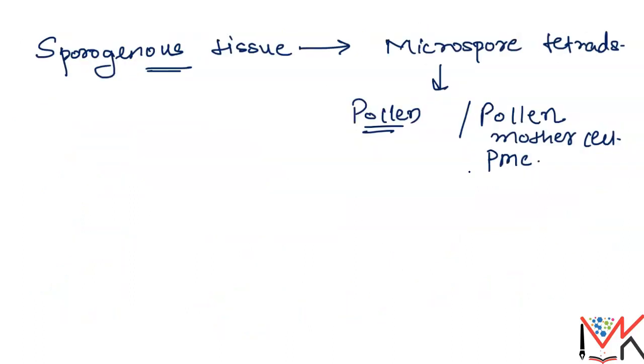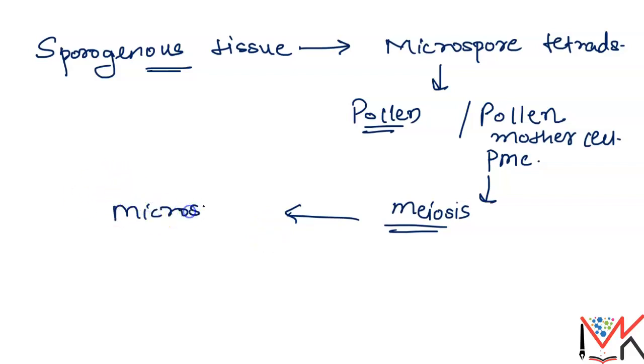Clear? Now, the process of formation of microspores from a pollen mother cell through meiosis is termed as microsporogenesis. This pollen mother cell undergoes a meiotic division, and as a result we get microspores.